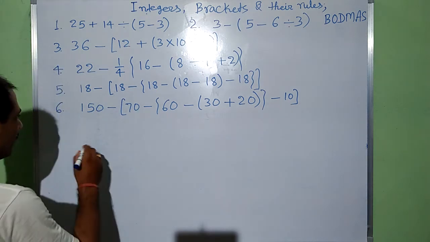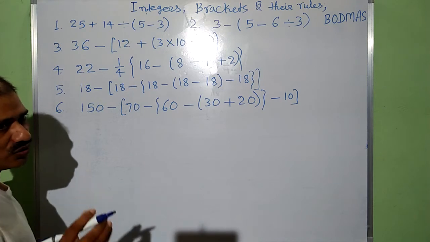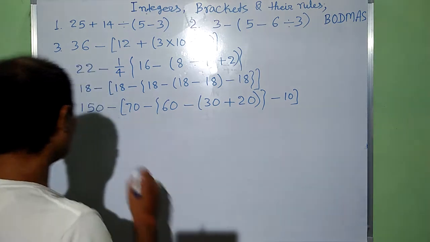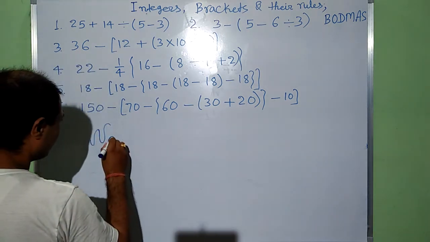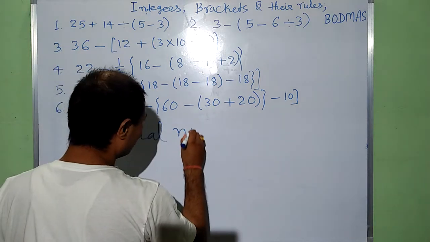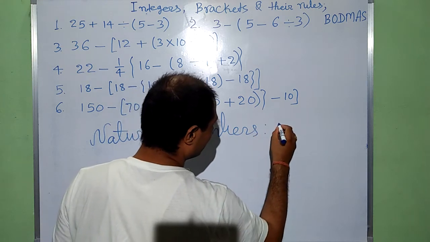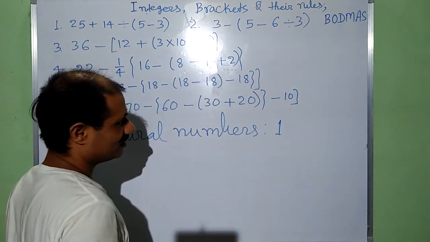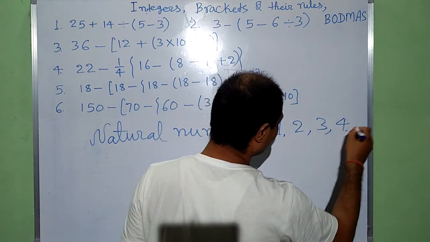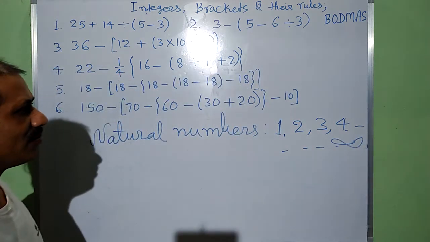As we know, counting numbers 1 2 3 4 5 up to infinite, all these are called natural numbers. Natural numbers start from 1 2 3 4 up to infinite. All these are counting numbers.